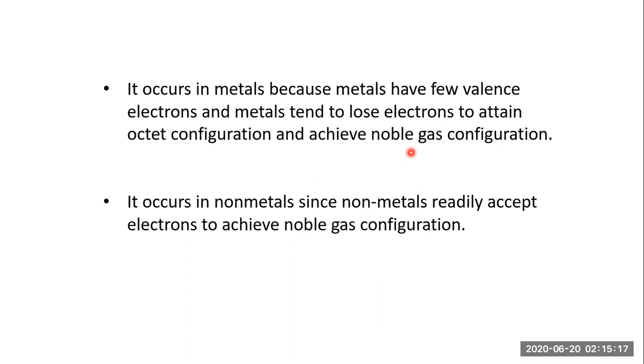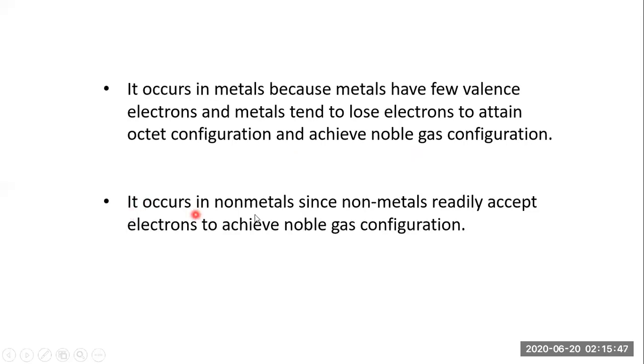Correct. But when you talk about the other atoms, apart from the noble gases or the inert gases, they are not stable. So in this case, they want to achieve an electronic configuration as near as possible to the noble gases. So the metal tries to lose electrons because it has extra electrons, and it can attain the octet configuration. This is the criterion in the metal.